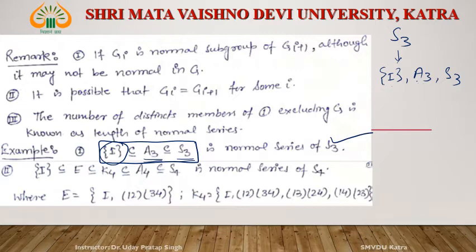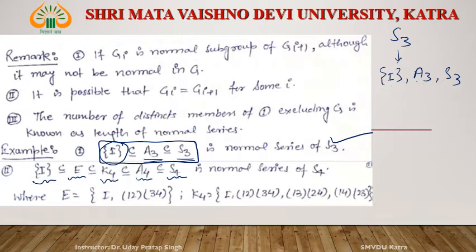Now, we already discussed this thing. The second example is also from our previous class. I is a subgroup of E, E is a subgroup of K4, K4 is a subgroup of A4, A4 is a subgroup of S4.